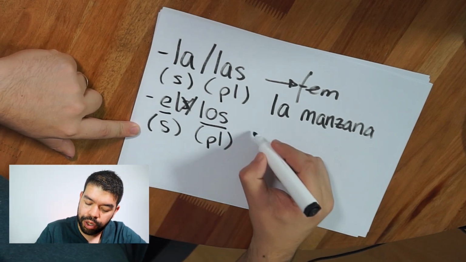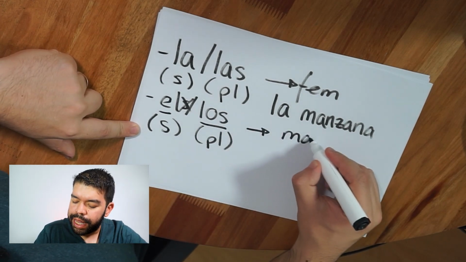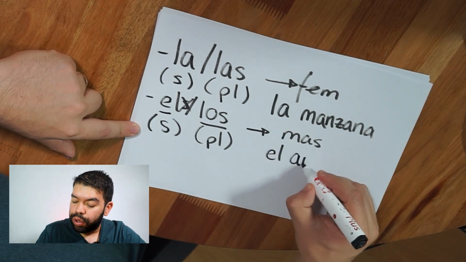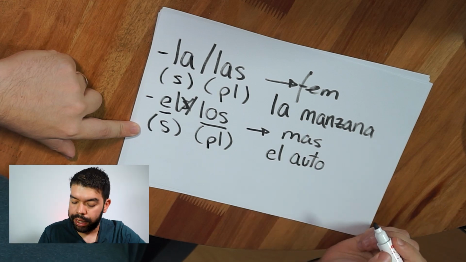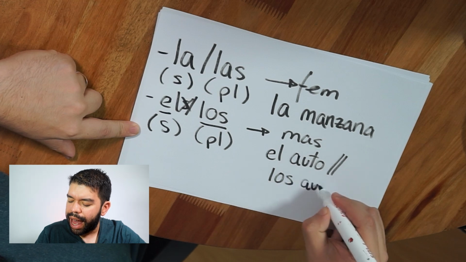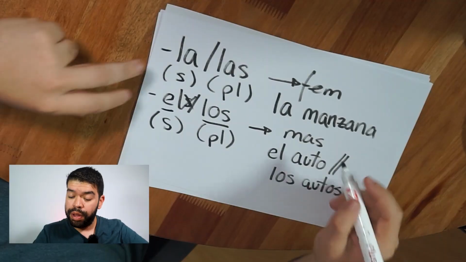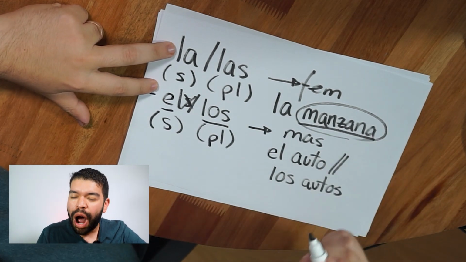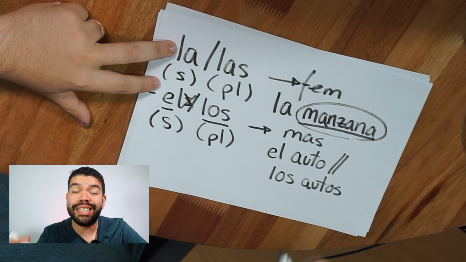All right, let's take a look at an example. El auto. The car. The plural form, los autos. The interesting part of the story, which we will cover in a different video, is that we need to know the gender of the noun, like how to identify that an apple in Spanish is a feminine noun. We're going to talk about that in a different video.